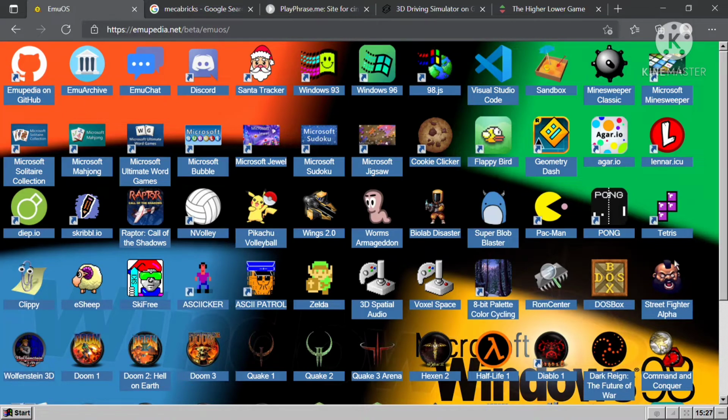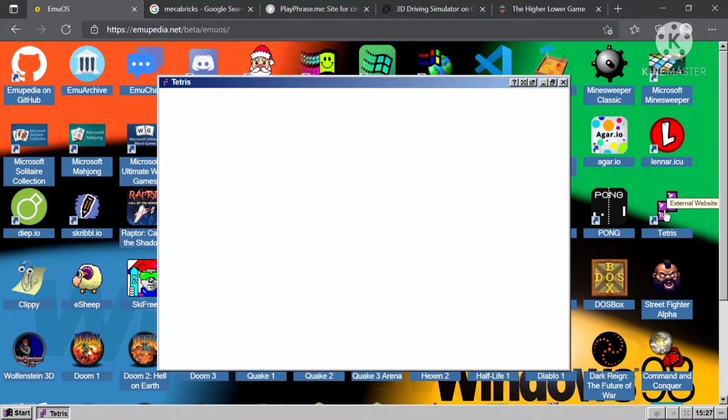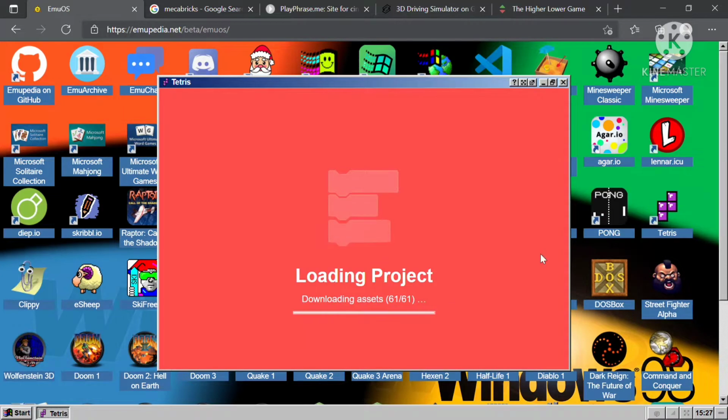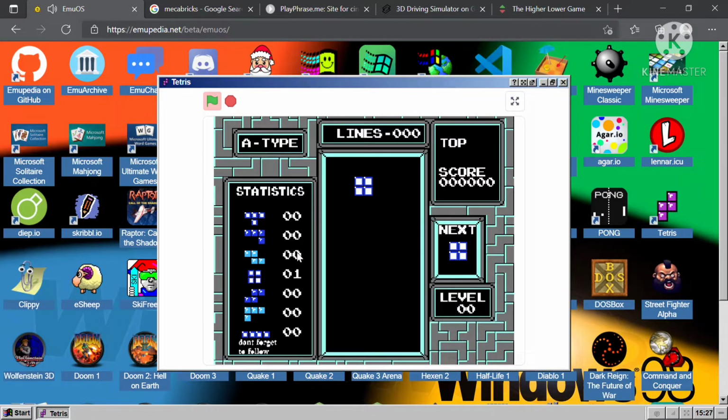So let's get started. The first website, and all the links to the website will be there in the description. So this is the website EMUOS, where we can actually use games and apps available on Windows XP. So here I'm playing Tetris. So as you can see there, apart from Tetris, there are many old games which many of us have played, must have played. For example, I'm playing Tetris Night right now, and apart from Tetris, there are many other games.